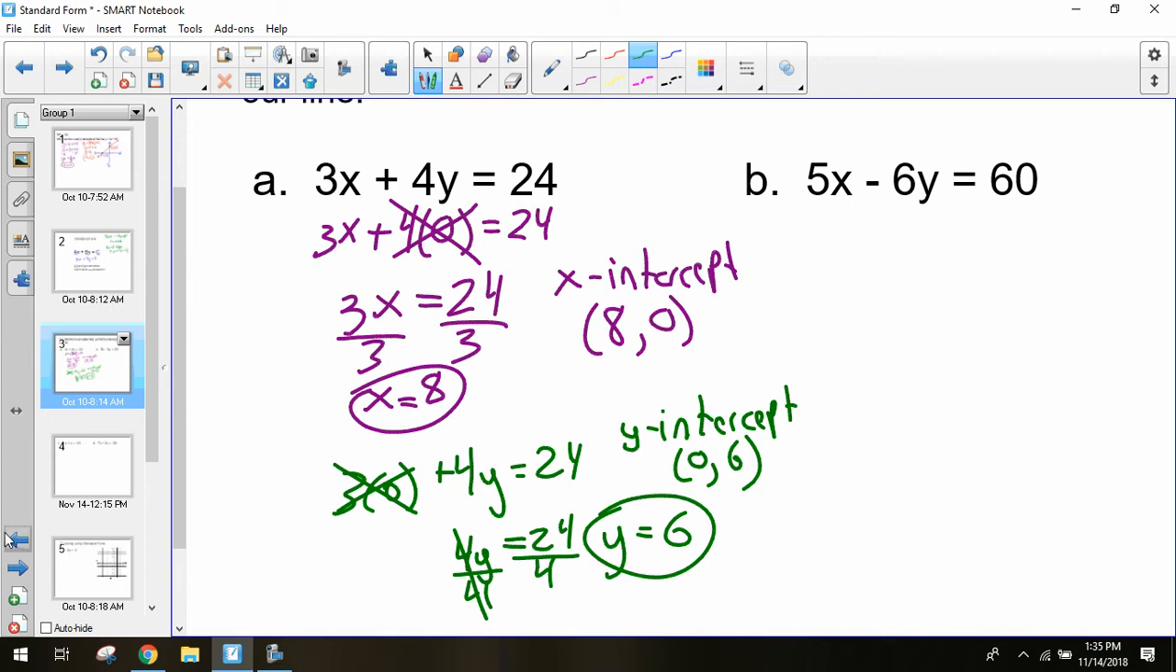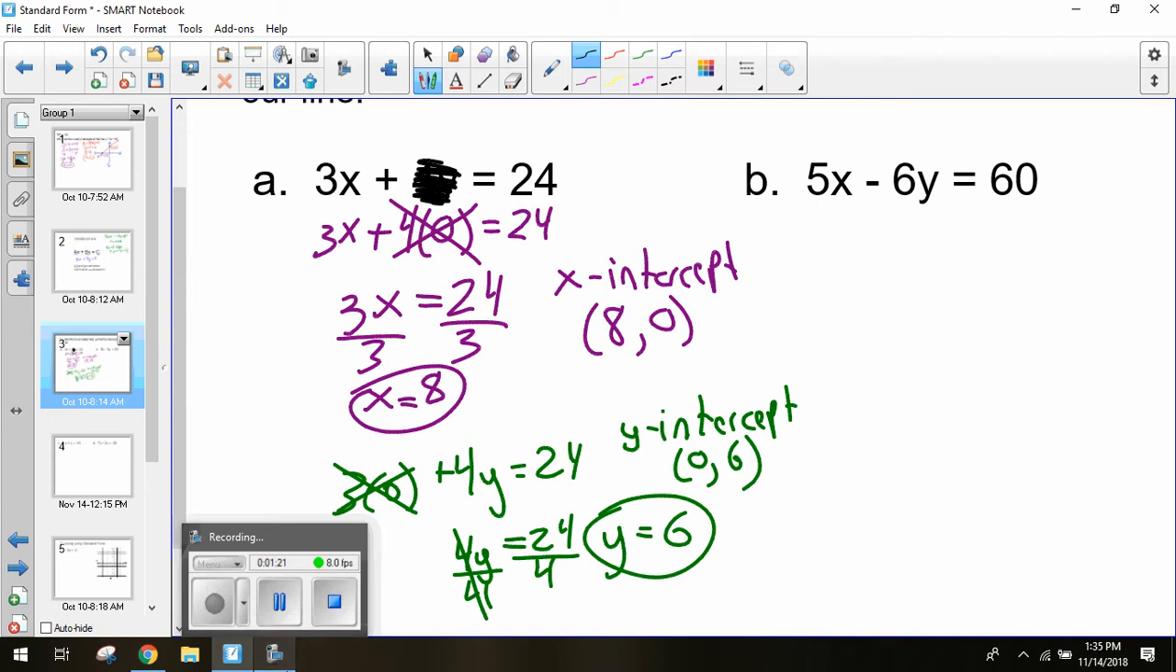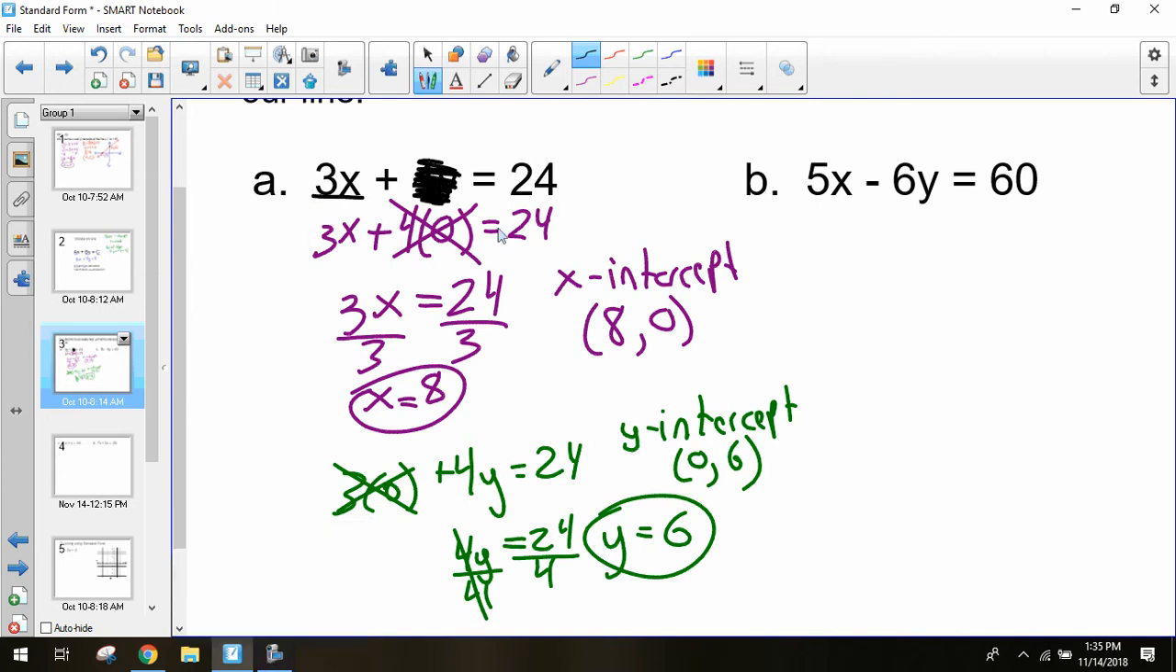Now if we look at how we solve this, when we plug 0 in for our x and y, those terms just cancel out. They disappear right away. So in a sense, when solving for the x-intercept, I could just cover up that 4y and look to see what I have. Oh, I have 3x equals 24. That's what I wrote down here. Or when solving for my y-intercept, I could just cover up that 3x, because I knew it was going to cancel out. Oh, 4y equals 24. That's what I put down here.